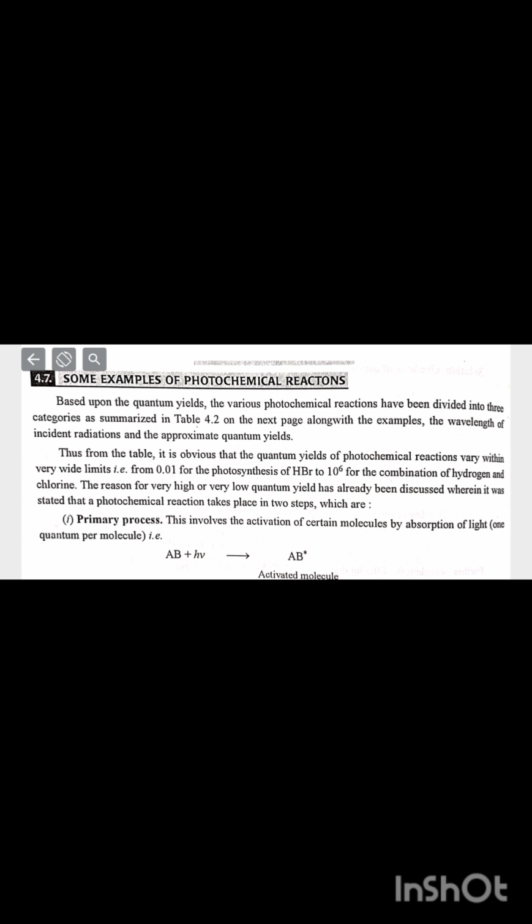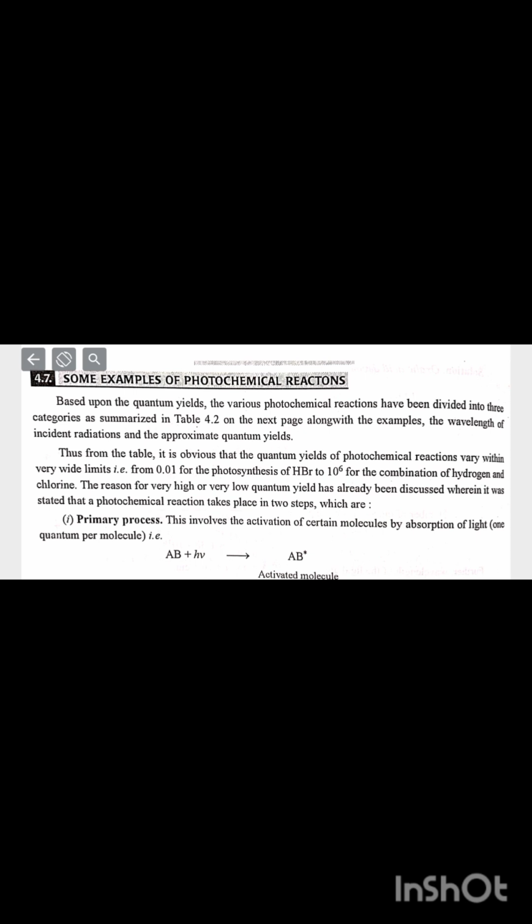Some examples of photochemical reactions. Based upon the quantum yields, the various photochemical reactions have been divided into three categories, as summarized in table 4.2 on the next page along with the examples, the wavelength of incident radiation and the approximate quantum yields. Thus, from the table, it is obvious that the quantum yields of photochemical reactions vary within very wide limits, from 0.01 for the photosynthesis of HBr to 10 to the power 6 for the combination of hydrogen and chlorine.